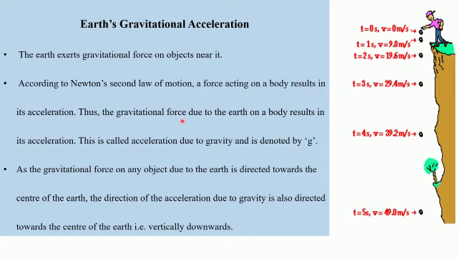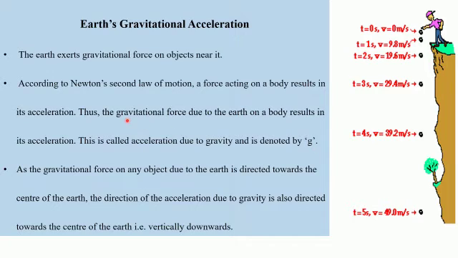Now, gravitational force is also a force which is acting on any body. So if this force is acting on any body, it will also bring about acceleration of the body. But because this acceleration is on account of the Earth's gravitational force, it will be called as acceleration due to gravity. And it is going to be denoted by the letter g.